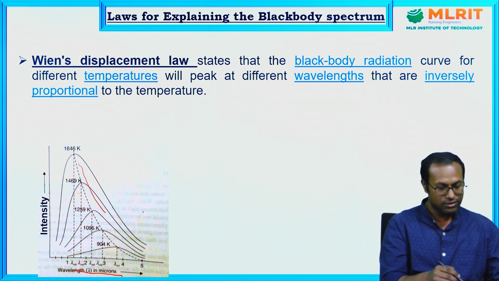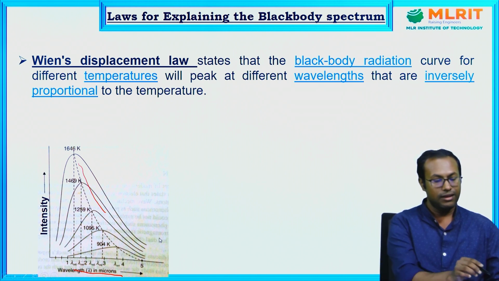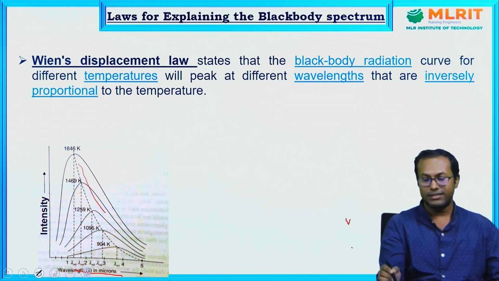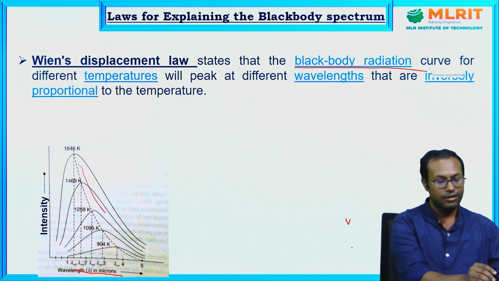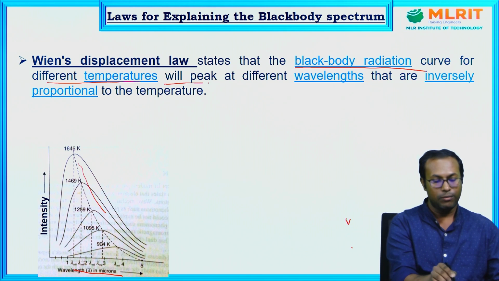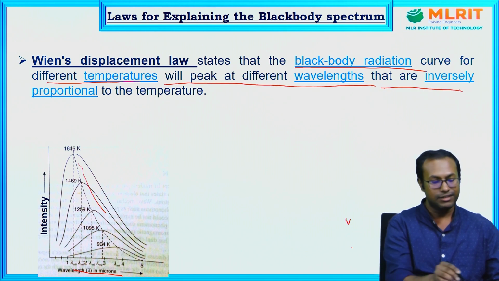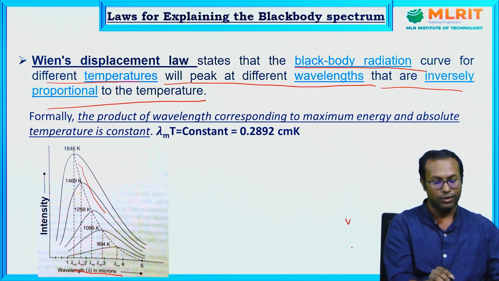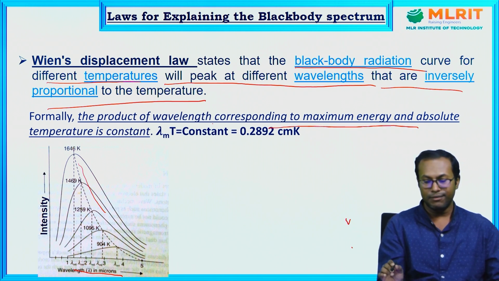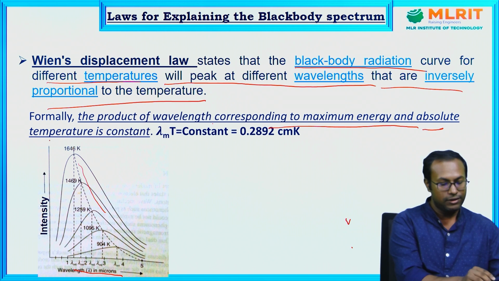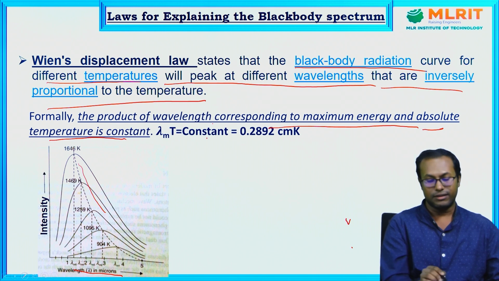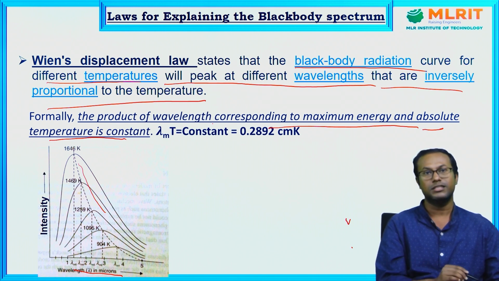So from this phenomenon, Wien's displacement law states that the black body radiation curves for different temperatures will peak at different wavelengths that are inversely proportional to temperature. This means formally the product of the wavelength corresponding to maximum energy and the absolute temperature is constant, that is, the product lambda m T is constant. This is called Wien's displacement law.